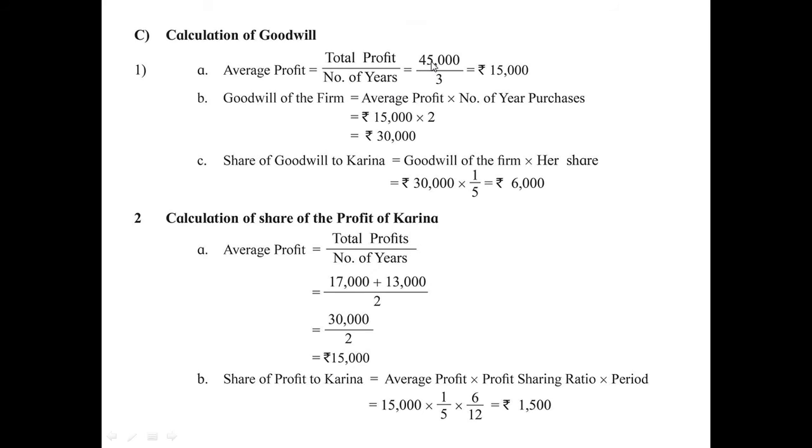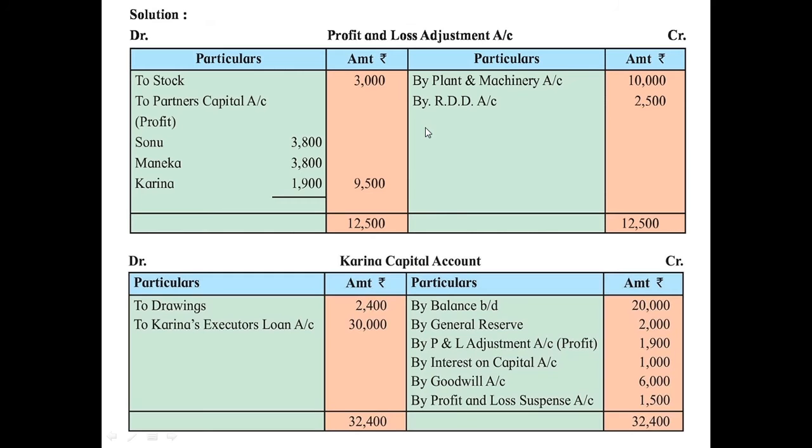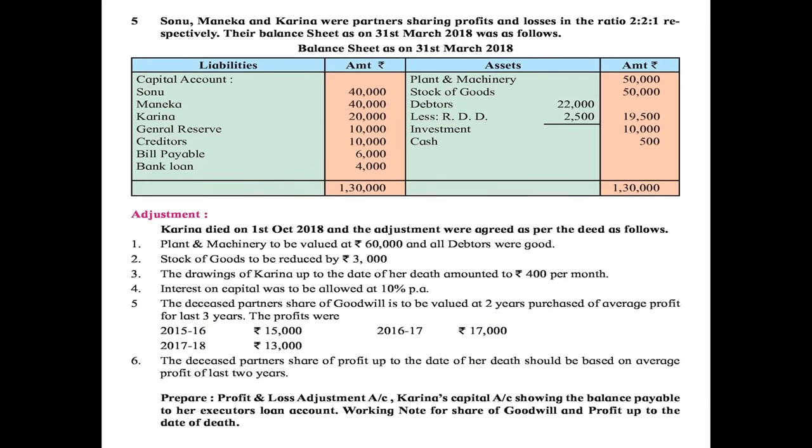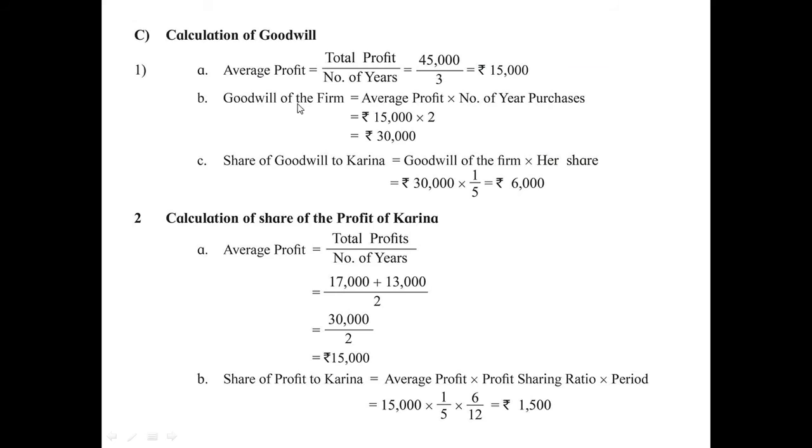So the total of 3 years profit comes to rupees 45,000 divided by 3 is equal to 15,000. Average profit is 15,000. We have to multiply this with 2 as per the adjustment which is given in the question. Here it is given that goodwill is to be valued at 2 years purchase of average profit. Once you calculate average profit, you have to multiply that with 2. So our total amount of goodwill is rupees 30,000.